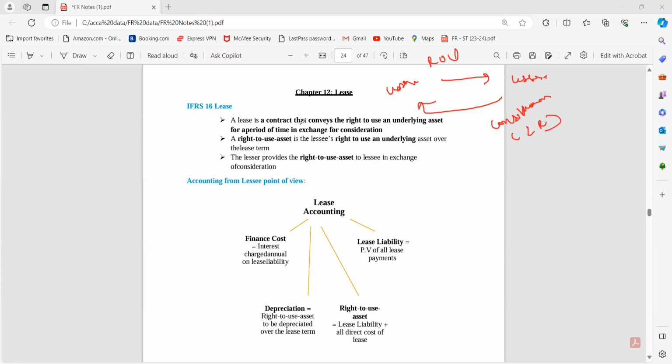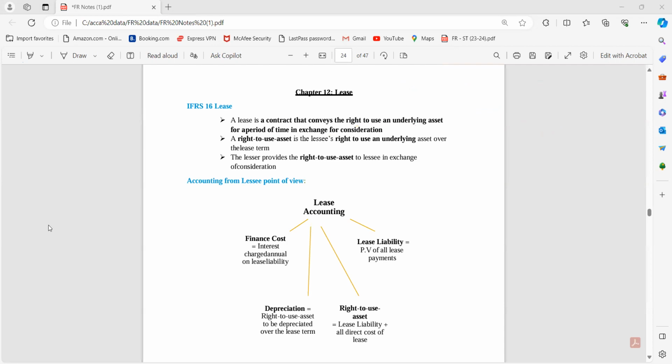So basically, what is a lease? It's a contract that conveys the right of use of an underlying asset for a period of time in exchange of a consideration. Right of use of asset is the lessee's right to use an underlying asset over the lease term. The lessor provides the right of use of asset in exchange of a consideration. Basically, I am giving you an asset for a particular period of time. I am the lessor and I am giving the asset to you.